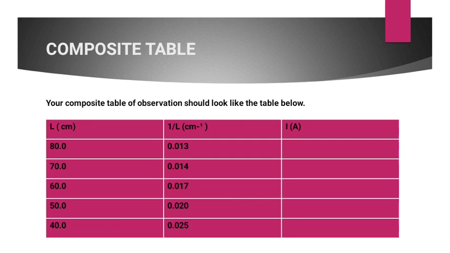So this is the reason why, as you reduce the length of the Constantan wire, the lowest value of current you will have will be the one that corresponds to 80 centimeter length of the Constantan wire. Meaning that you will have your highest value of current when the length of the Constantan wire is 40 centimeters. And that tells us that as the length of the Constantan wire reduces, the current in the circuit increases.